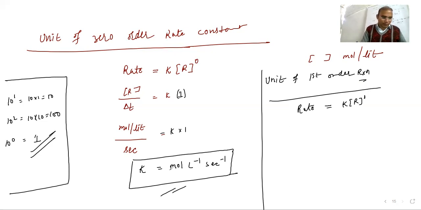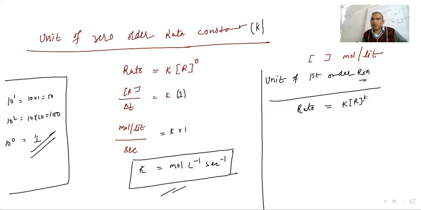R1, and we are trying to find the K value, the unit of rate constant K. So it will just be one, right?